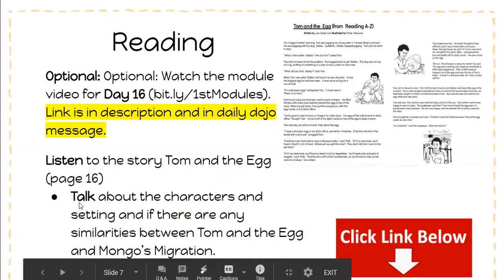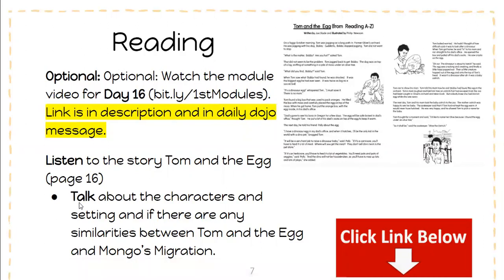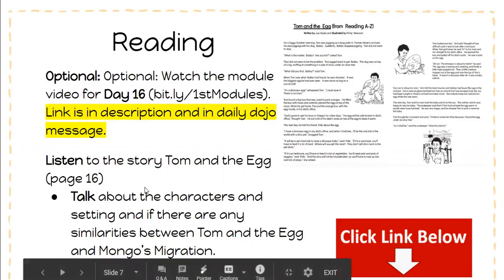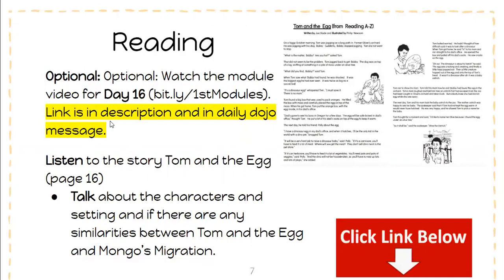You can talk about this with your mom and dad, grandma, grandpa, aunts and uncles, or even a sister or brother that you have at your house. And again, this link that is provided, there is a teacher reading you this story.